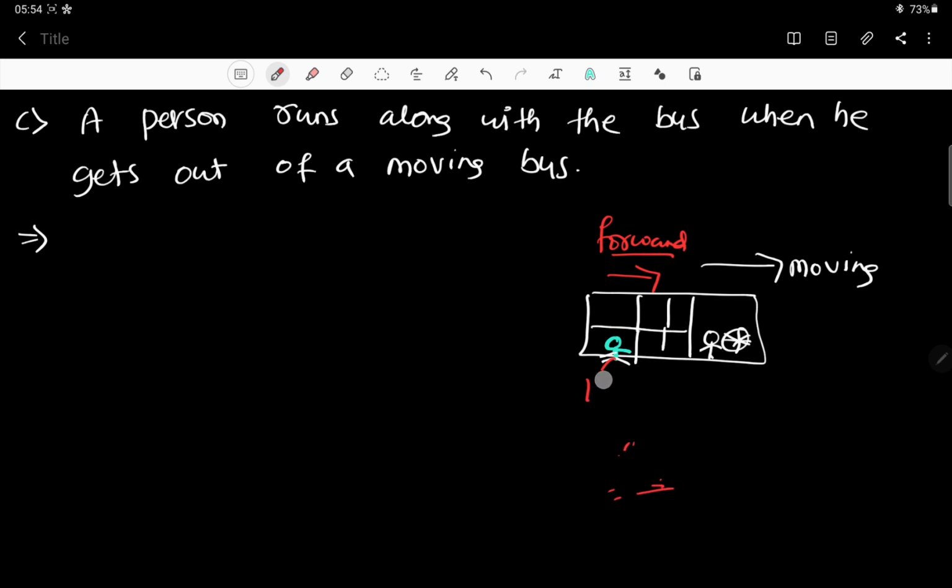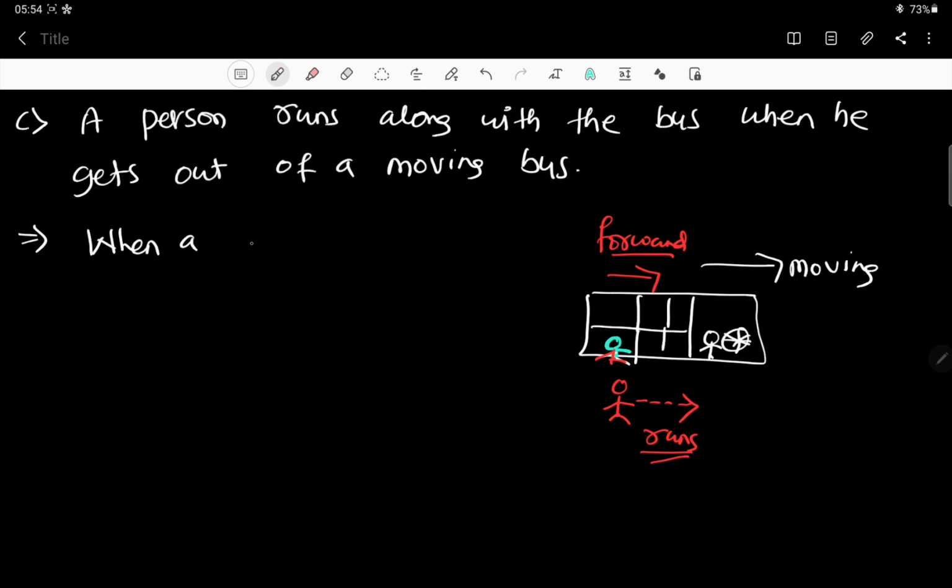So that's why, when he jumps out of the bus, he runs a little bit of distance. He runs along with the bus so as to maintain his balance, correct? Once the balance is maintained, he'll stop and go for other works. I hope you're understanding. So how to write this answer?